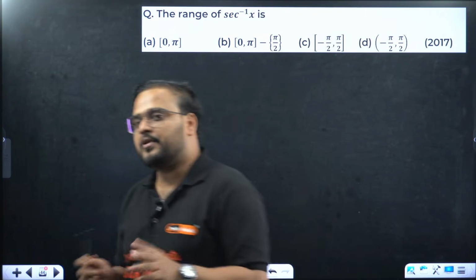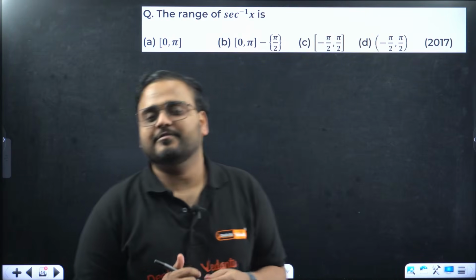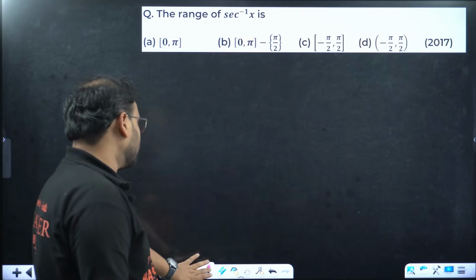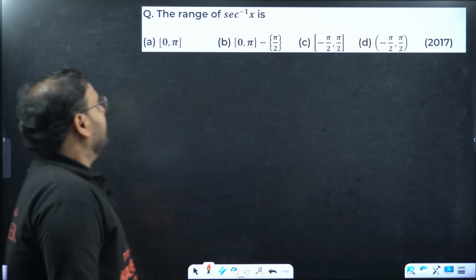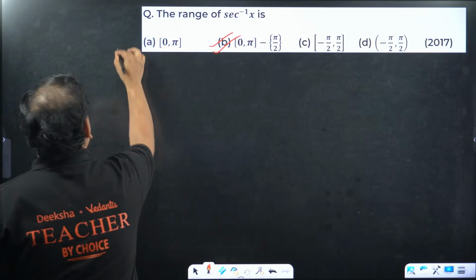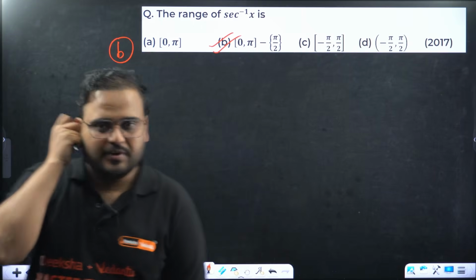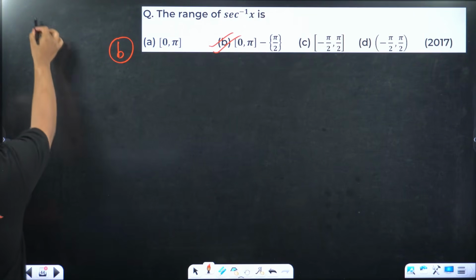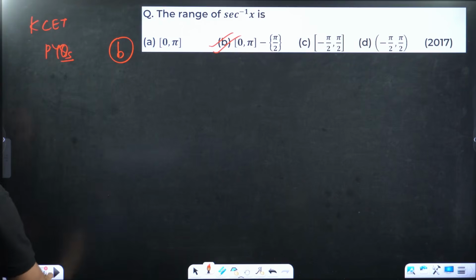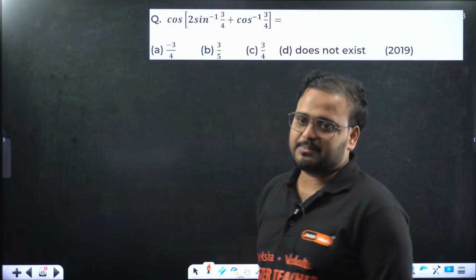Now, moving on. As I said, some of the questions are very much favorite of your KEA, that is principal value branch or domain range problems. The first question is on that only. Range of secant inverse, if you know it, the answer is very clear, no need to solve. Achha, this is all KCET PYQs, by the way. Next, this also is a PYQ from the 2019 paper.